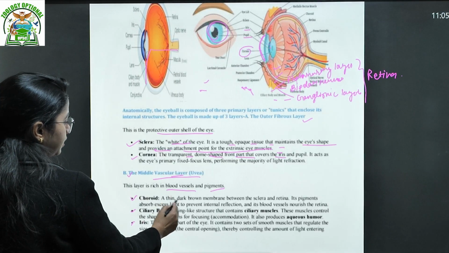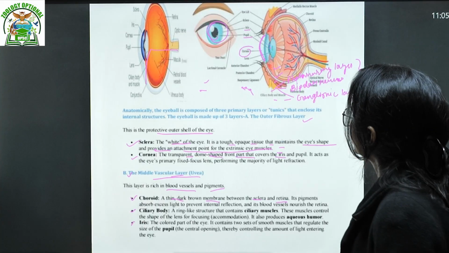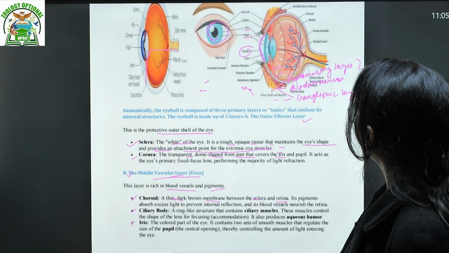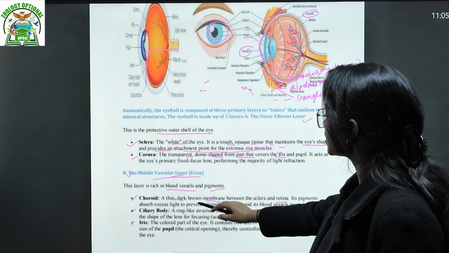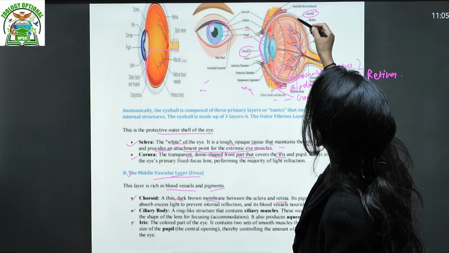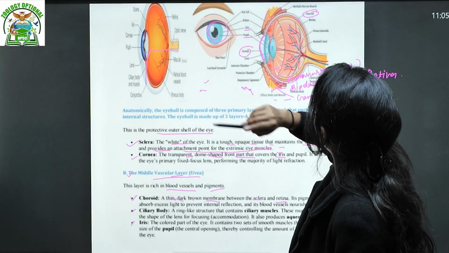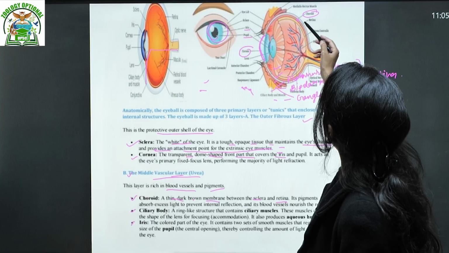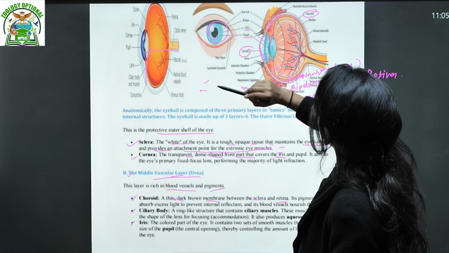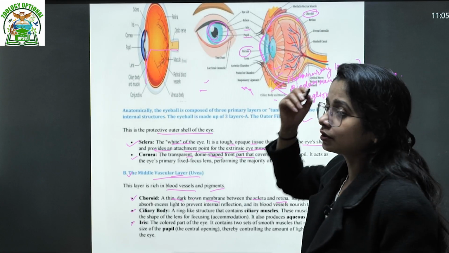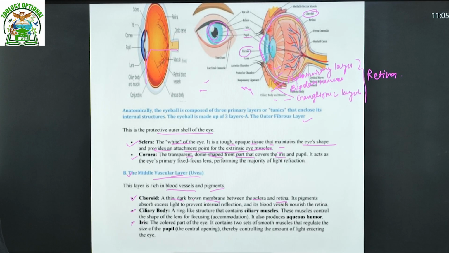What is the choroid? A thin dark brown membrane between the sclera and the retina. We can see the choroid here. As we can see, this is a thin dark brown membrane between the sclera, the white part, and the retina. Here the white one is your sclera and this one is your retina. So between the retina and sclera there is a layer called the choroid.